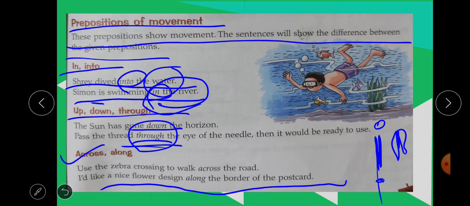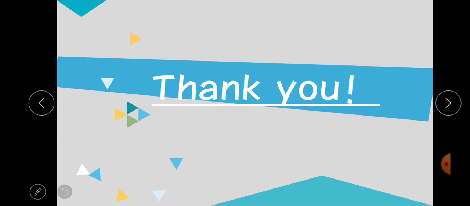So students, you have to remember where to use in, into, up, down, through, across, along, prepositions of place and prepositions of time. In the next video also, once again I will explain everything and revise it. Then we move to the prepositions of position. So students, if you have any doubts related to this, you can write in the comment box, so I can solve it in the next video. Thank you all and have a wonderful day.